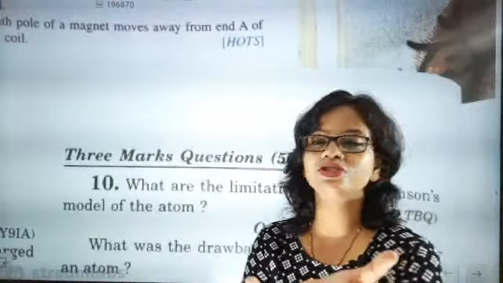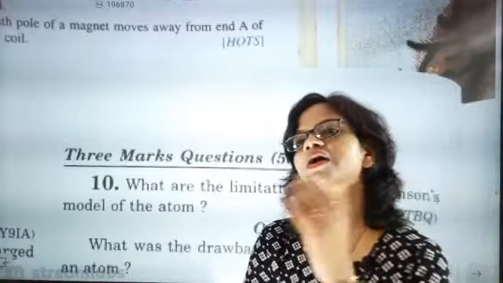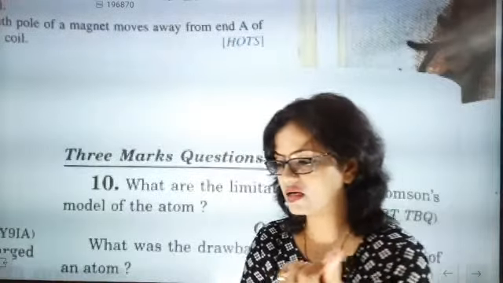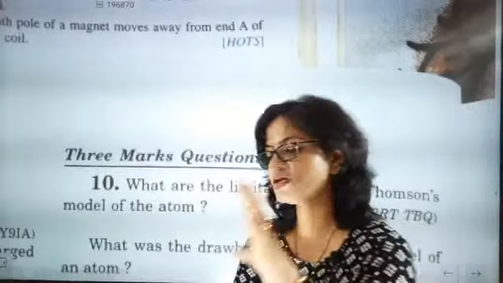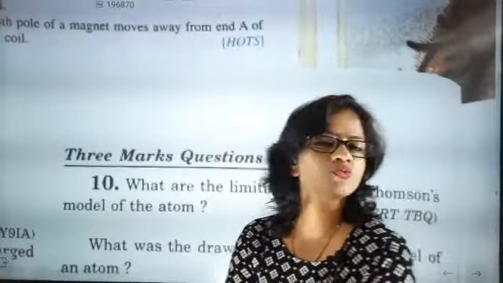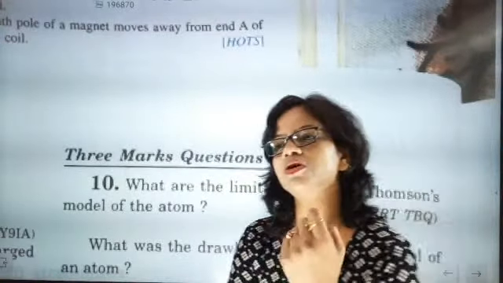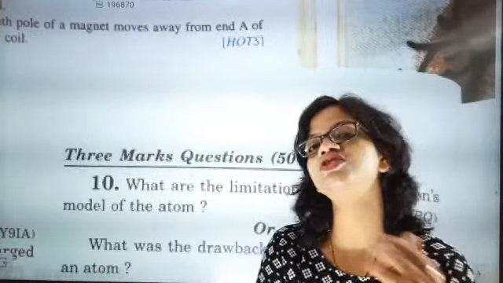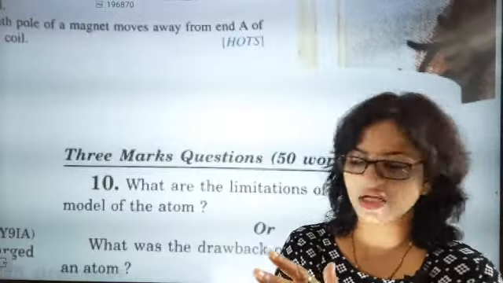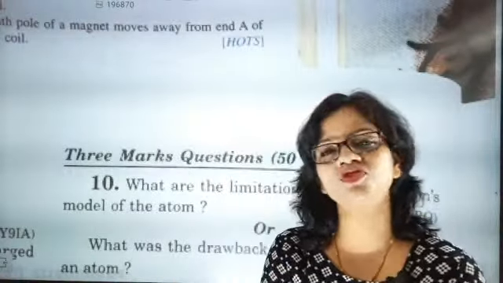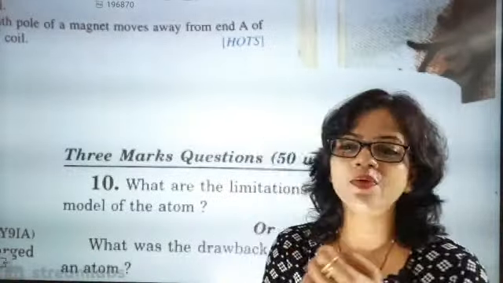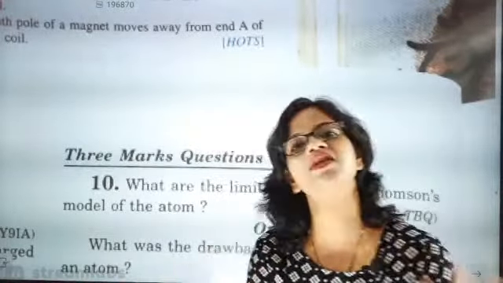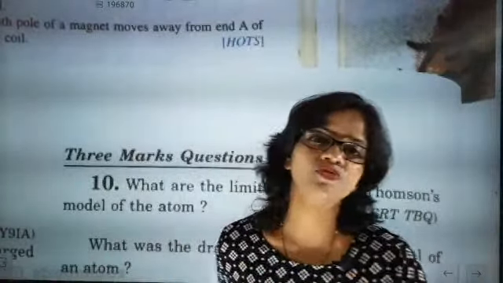He said that the positive charges are distributed inside the structure wholly, and the plum region is negative charge, and the structure is electrically neutral. So this was his concept. He said that like watermelon seeds are there, in the same way, in place of seeds, positive charges are present, and whatever other regions are there is negatively charged. So the number of positive and negative charges are equal, so atoms are electrically neutral.